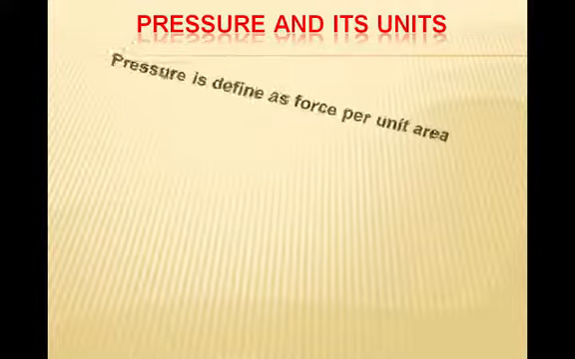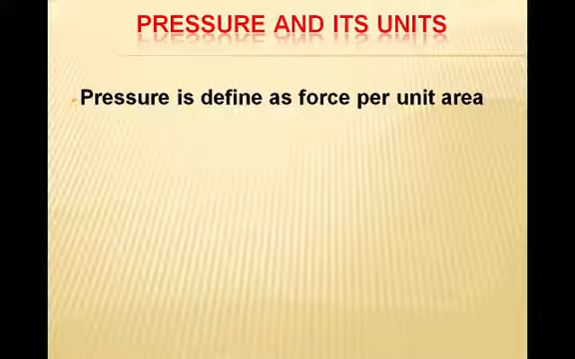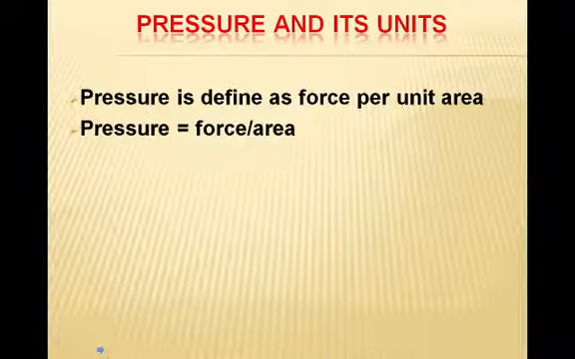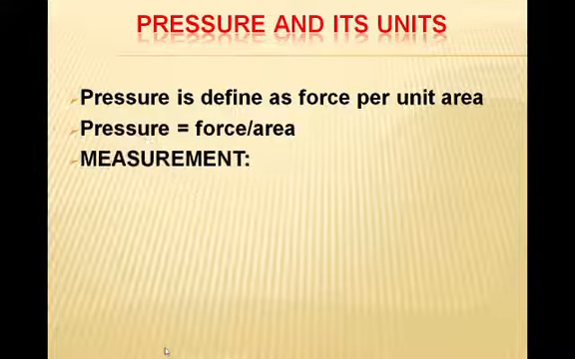Now, I will explain the next topic, pressure and its units. First, we will discuss pressure. What is pressure? Pressure is defined as force per unit area, and mathematically we can write it as P equals F over A, where P represents pressure, F is force, and A is area. How will we measure the pressure?